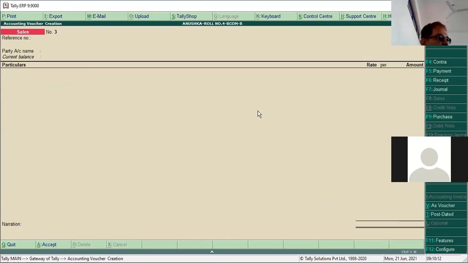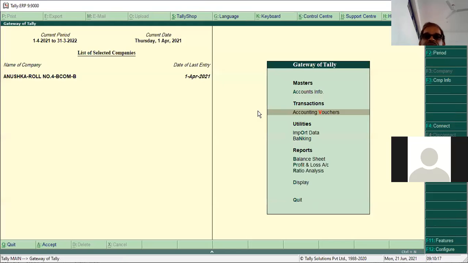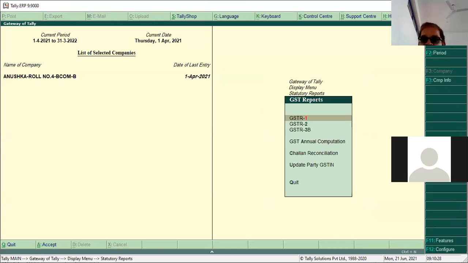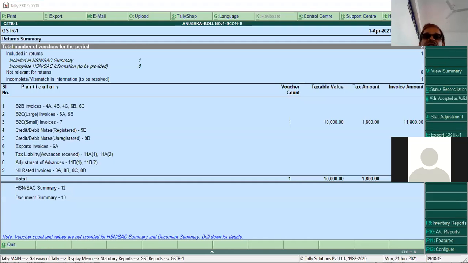Okay, now you go to view the sales report from Gateway of Tally. From Gateway of Tally, press D for display. Press O, statutory reports. Press G for sales, GSTR 1. Enter. Now you got this value, the sales report. You got this value as 10,000.